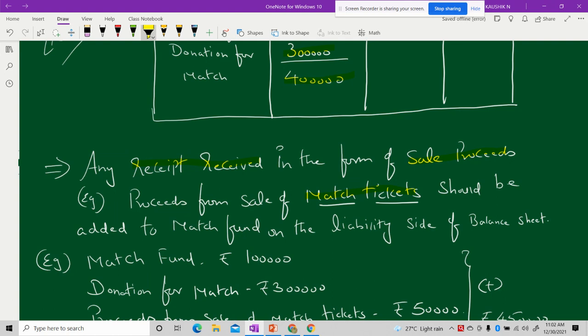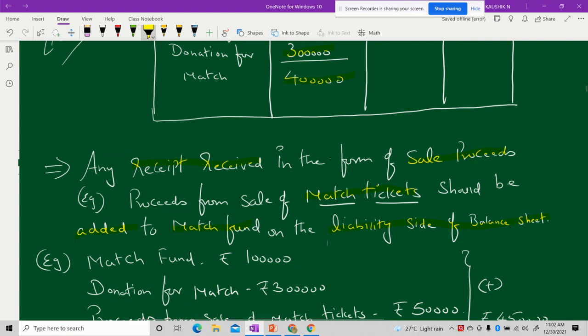And from such match tickets, if you get any receipt, even the amount you have received as sale proceeds should be added to the match fund on the liabilities side of the balance sheet.